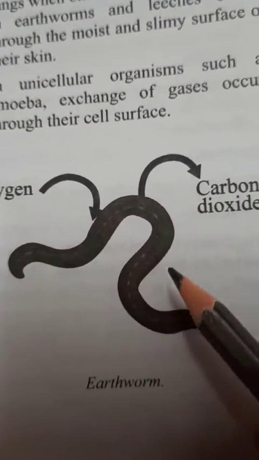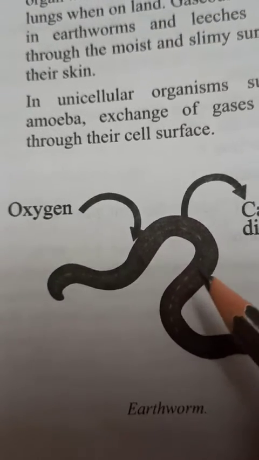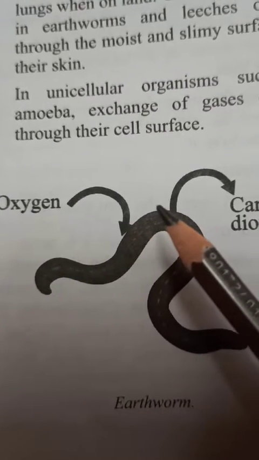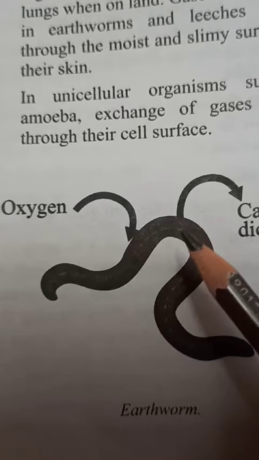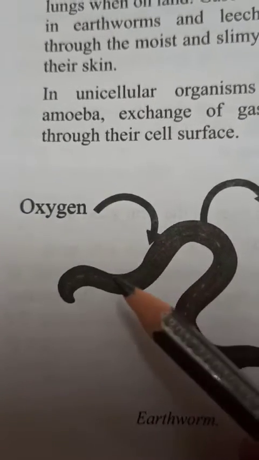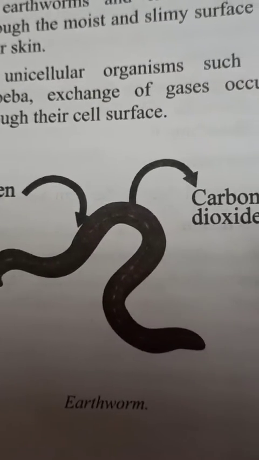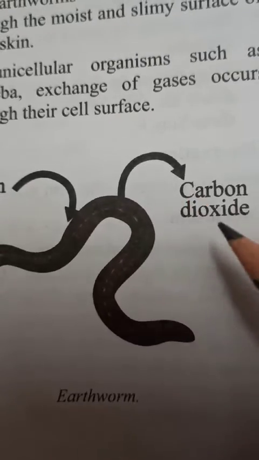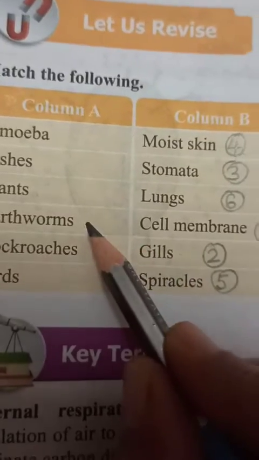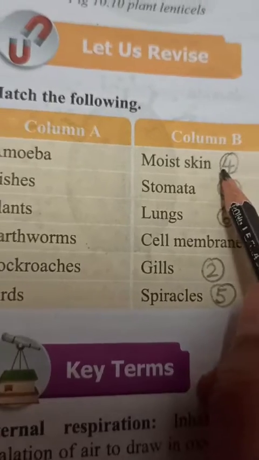You can see here earthworms, you must have seen them during the rainy season. They are very common, and they have a moist body because they generally come out during the rainy season, and through the moist skin oxygen goes in and carbon dioxide comes out. Okay, so that's why earthworms we match with the moist skin.